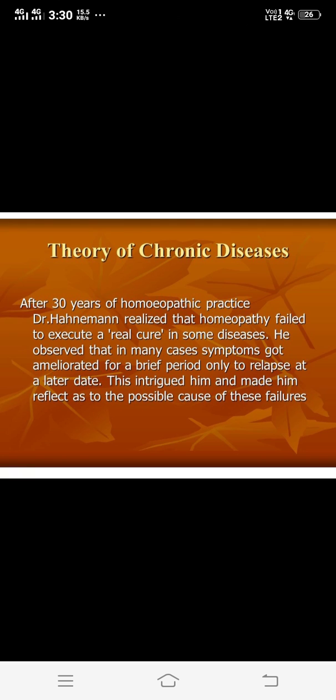But in today's lecture we are giving main focus to the theory of chronic diseases, that is Hahnemann's theory of chronic diseases. And what is this theory of chronic diseases? Up till now, this was a revision part regarding the classification of diseases, and the last aphorisms of this classification.